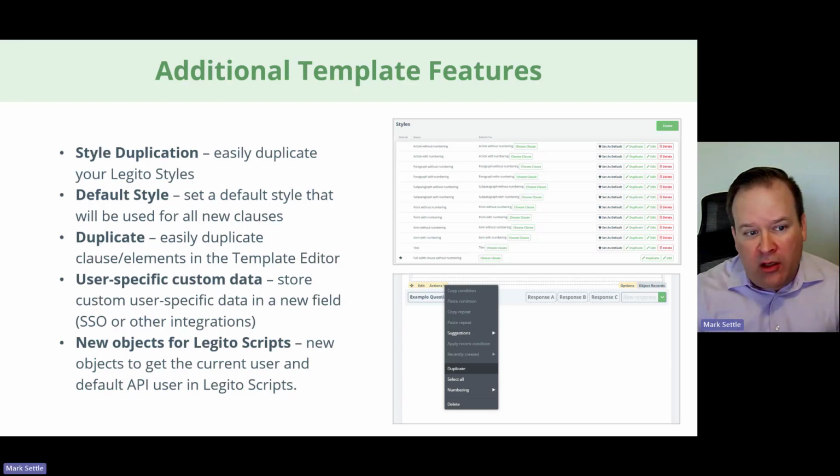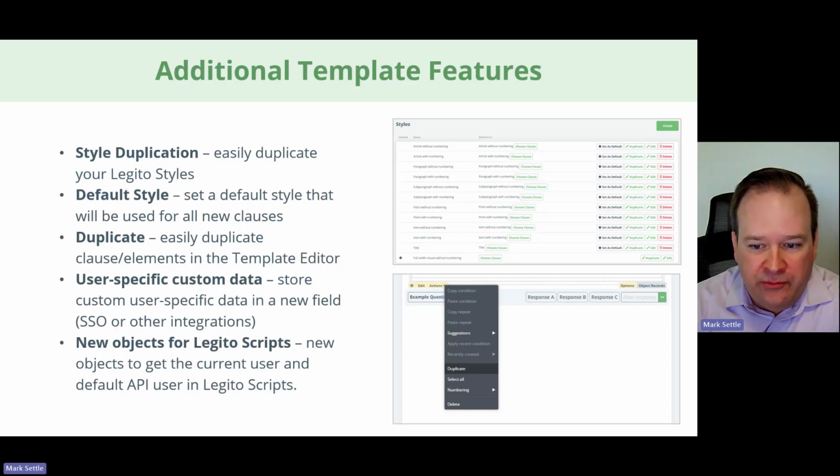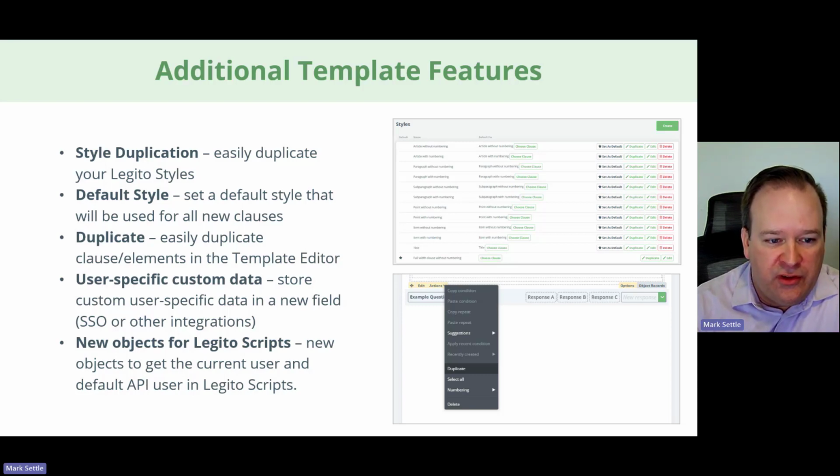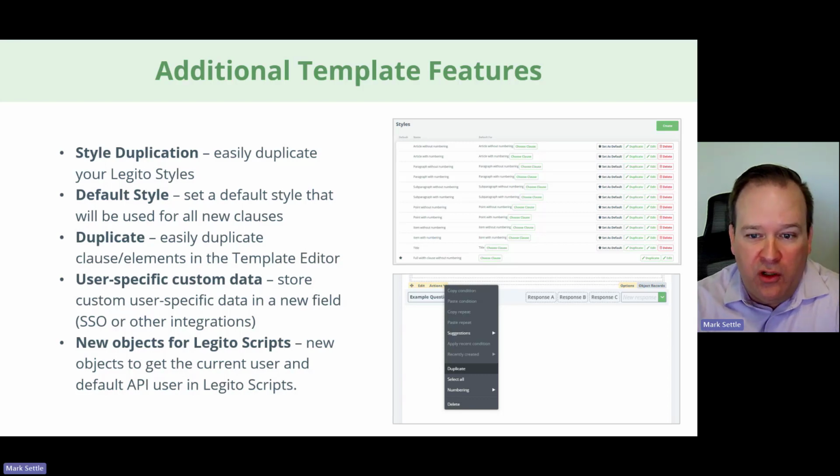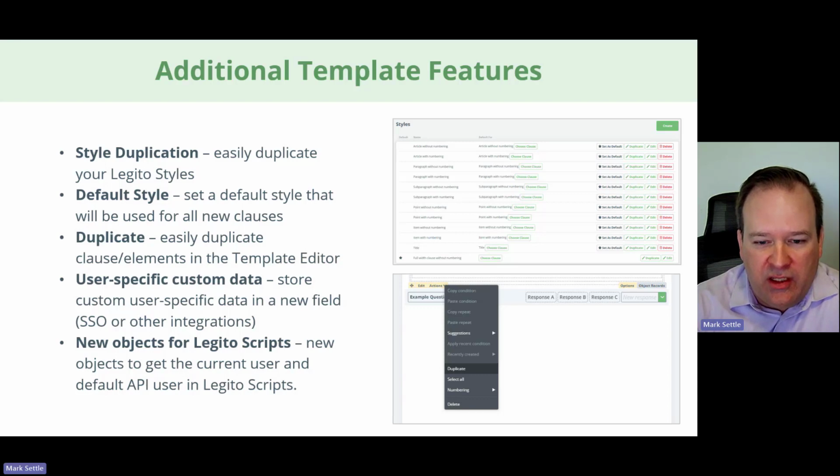You can easily duplicate clauses or elements in the template editor. So a bit of a copy for a single item. And then there's also some things we've added around users and scripting. There is a user-specific custom data field for users. This is really more useful for SSO or other types of integrations. You can now add some kind of custom data associated with a user inside of Legito so that you can gather that information. It's available via the scripts as well as the API.